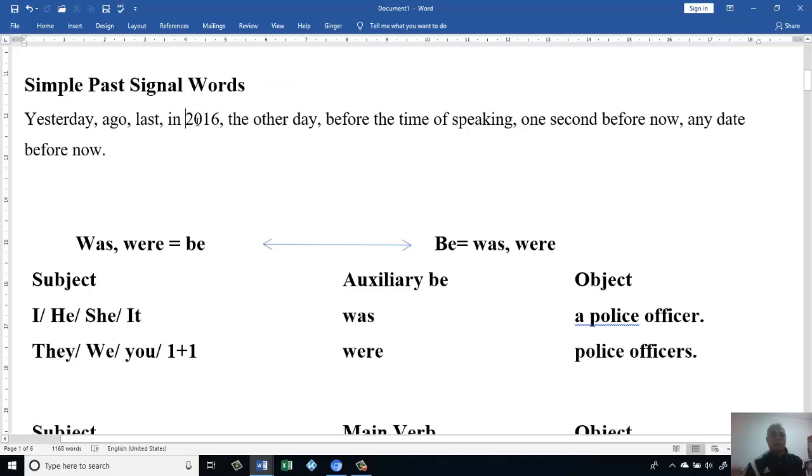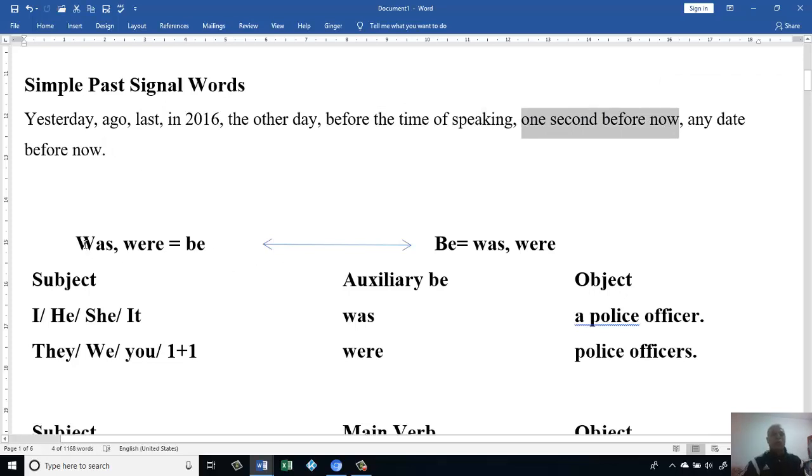For example, I just mentioned 2016, could be 2018, 2017, or maybe "the other day". It means any day before now. Today, for example, is Monday. It means Sunday, Saturday, any day can be mentioned. For example, if it's now 3 o'clock, then 2:55 means in the past, before the time of speaking. Even 1 second before now, we consider it happened in the past.